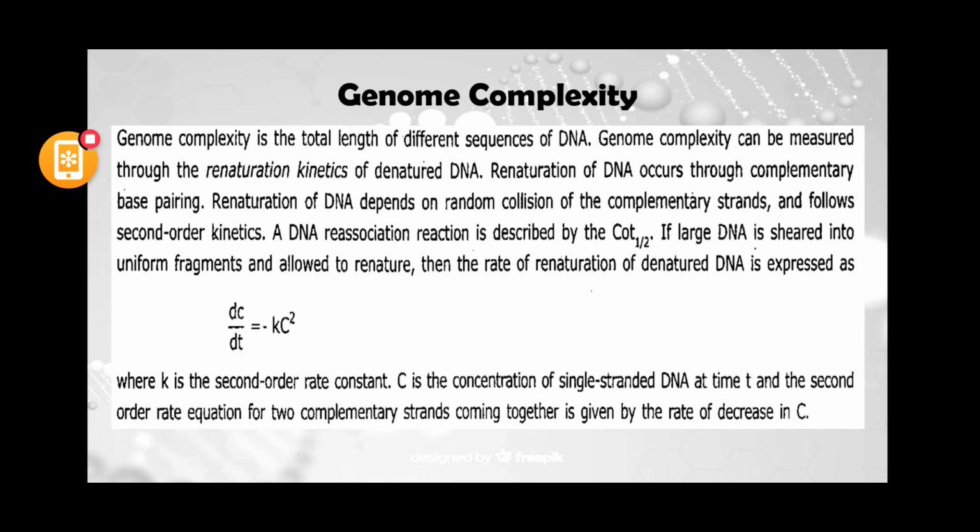The second order rate equation for two complementary strands coming together is given by the rate of decrease in C. Obviously, if the single stranded DNA is getting renatured, its concentration will decrease slowly. That is why it depends on second order kinetics.